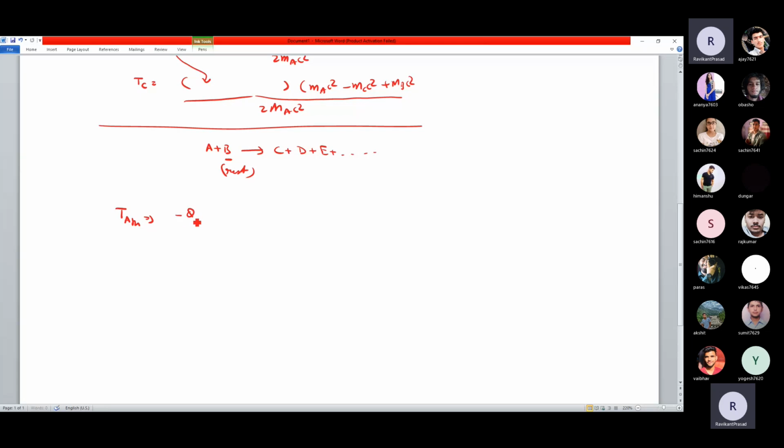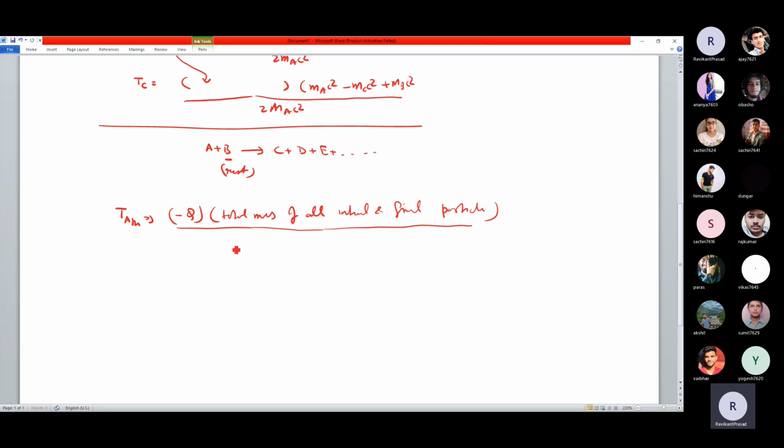This number is minus Q, whatever the Q value of this reaction you get, minus Q, and the total mass of all initial and final particles. Total mass means you add all the masses of the reactants and the products, divided by 2 times the mass of the target.